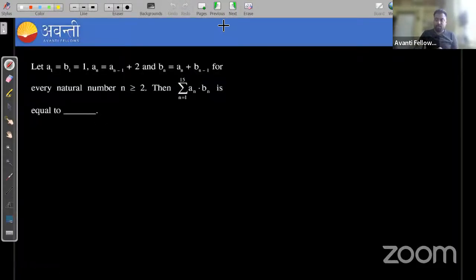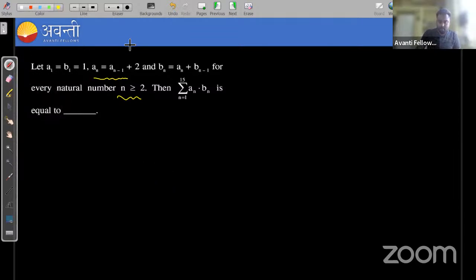It is given in the question, let a1 is equal to b1 is equal to 1 and an is equal to a(n minus 1) plus 2 and bn is equal to an plus b(n minus 1) for every natural number n greater than or equal to 2. Then you need to find summation n is equal to 1 to 15 of an into bn. That means first you need to find an and bn, then you need to multiply both the sequences, then you will find the answer. Okay, it's a numerical question asked in JEE.